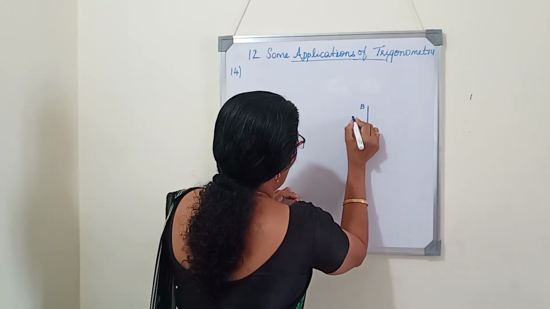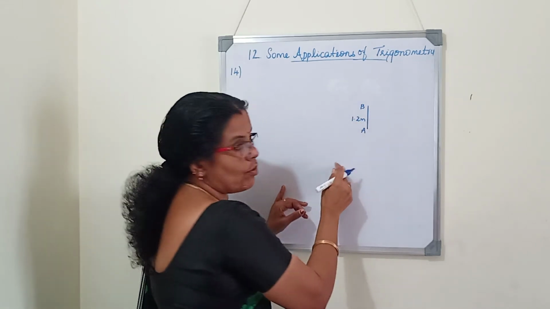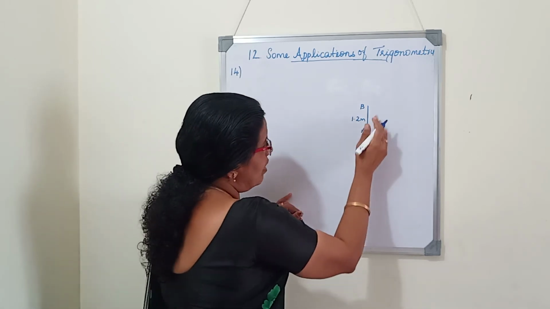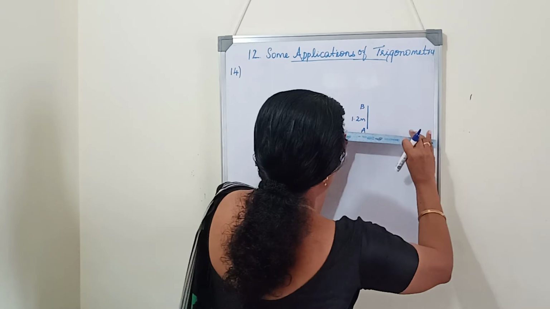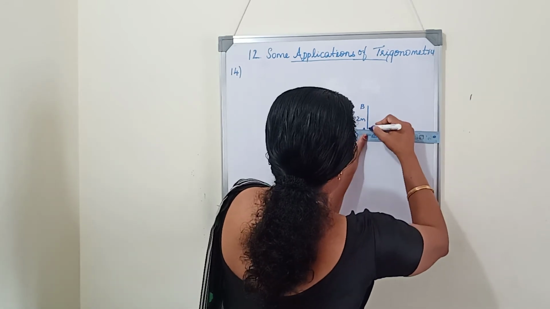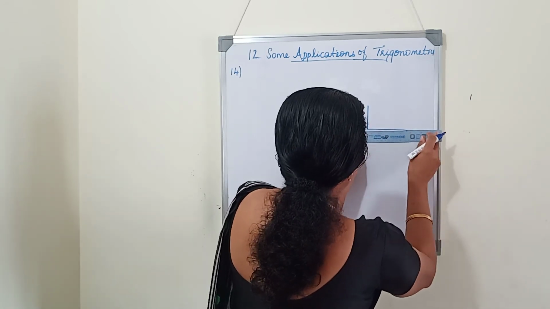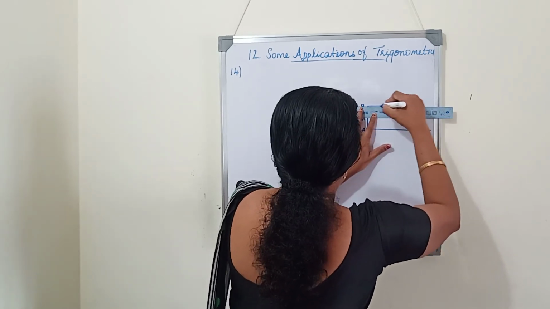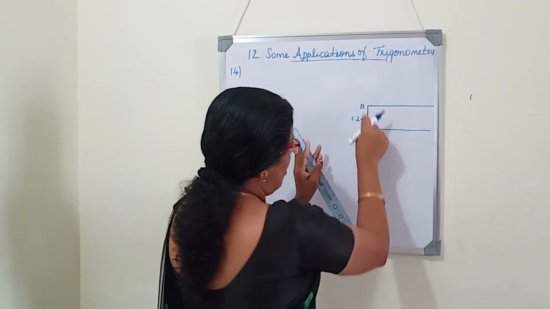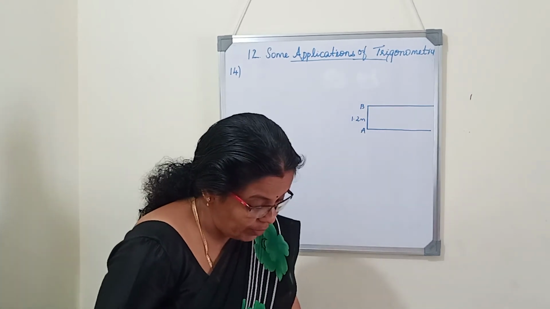Height is 1.2 meter. I told you in the previous class, whenever the height of the child or the observer is given, we have to mark like this. So this is the girl having a height 1.2 meter.